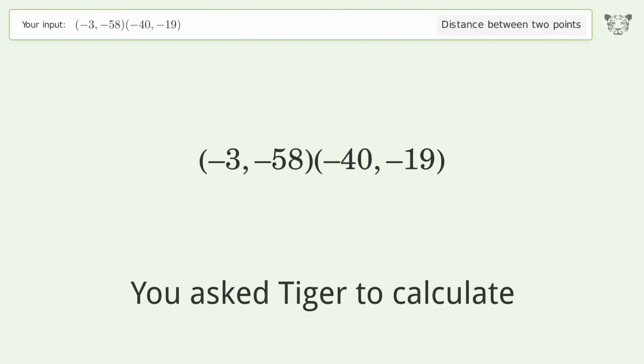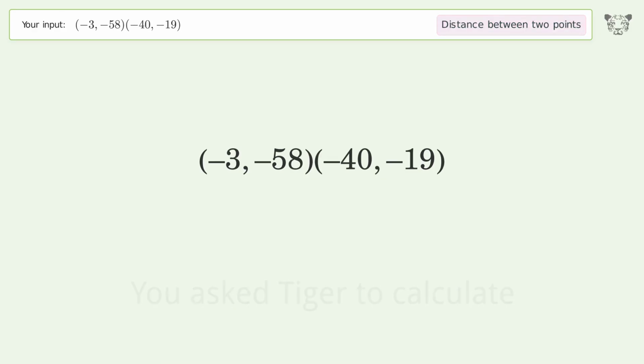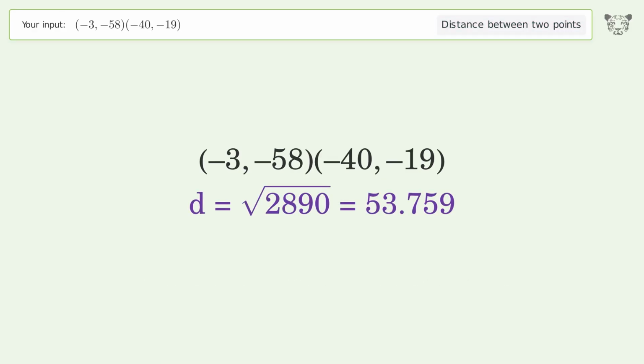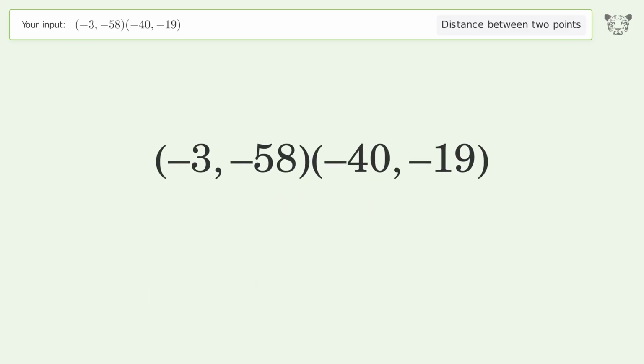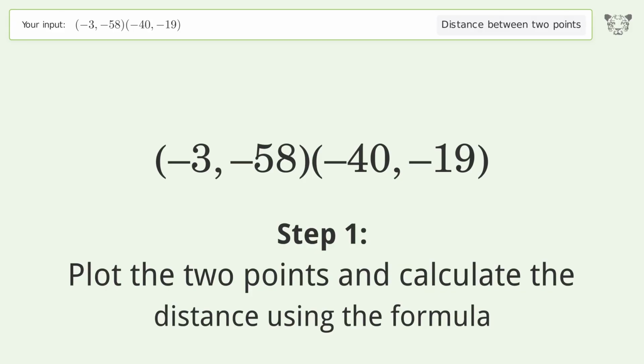You ask Tiger to calculate. This deals with the distance between 2 points. The distance between the 2 points is the square root of 2,890, or 53.759. Let's solve it step by step. Plot the 2 points and calculate the distance using the formula.